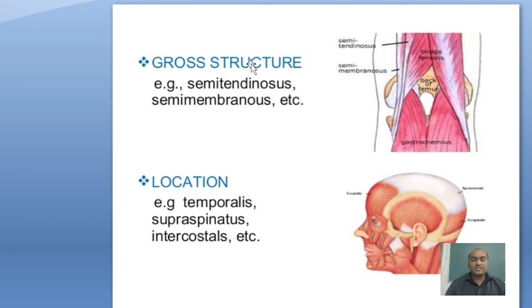According to gross structure, there are 2 types. If the muscle fiber is tendon-like structure, it is called semitendinosus. When the muscle fiber is membrane-like structure, it is semimembranosus. According to location, if the muscle is present on the temporal fossa, it is called temporalis. When in the supraspinatus fossa, it is called supraspinatus. In the infraspinatus fossa, infraspinatus. Between 2 costal cartilages, it is called the intercostal muscles.